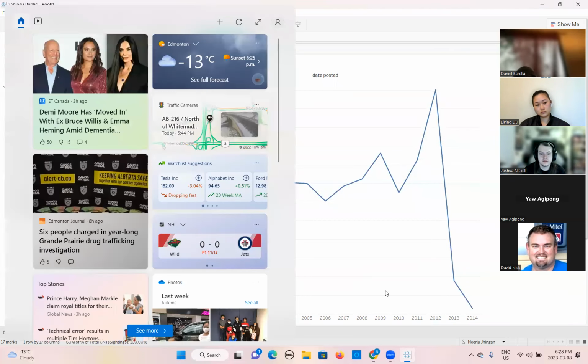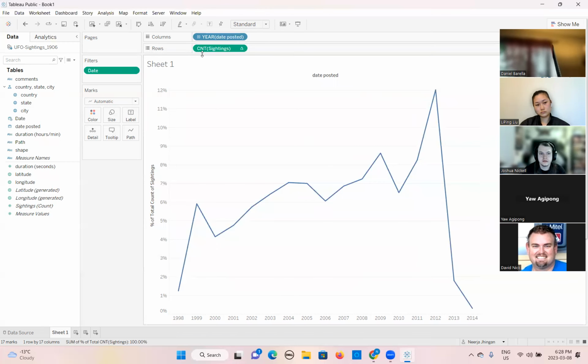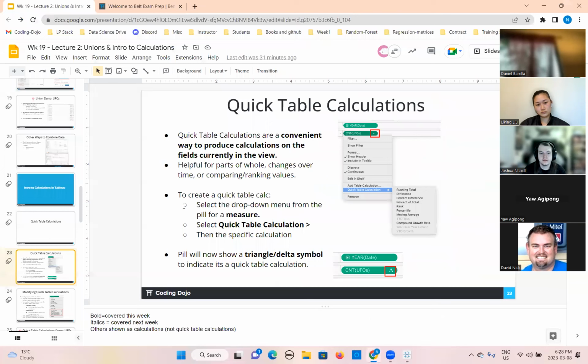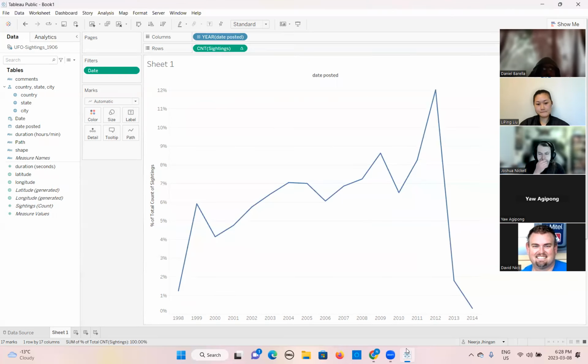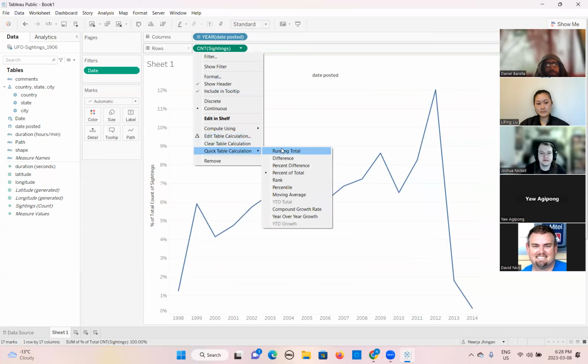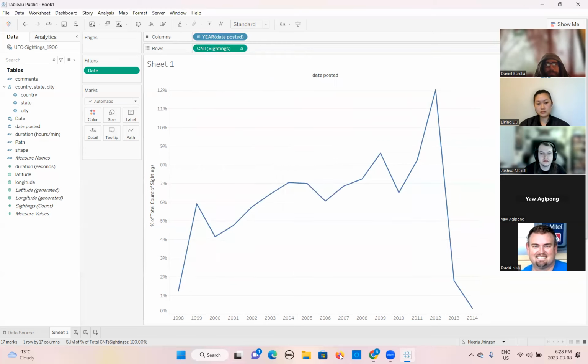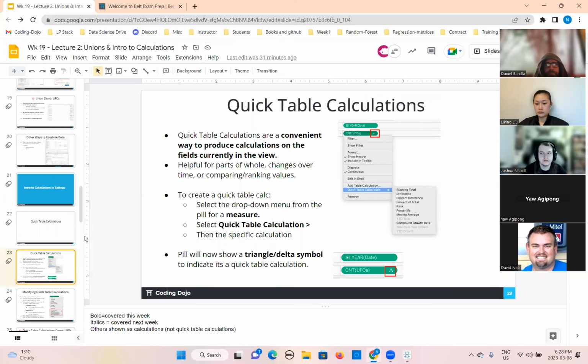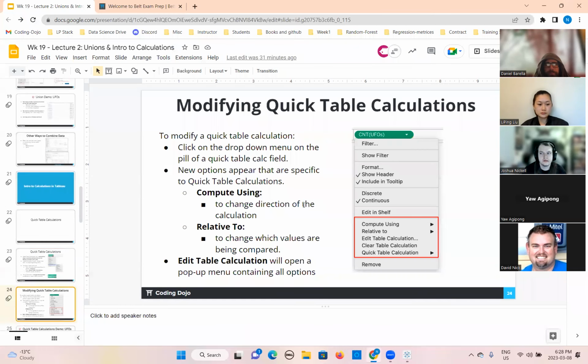Now the next thing, we want to do some other quick calculation on that. This is the way we can do that. You only need to click on the pill like this, go here, quick table calculation, and you can choose whatever you want according to your requirement. Okay, so now we will jump to the next step.